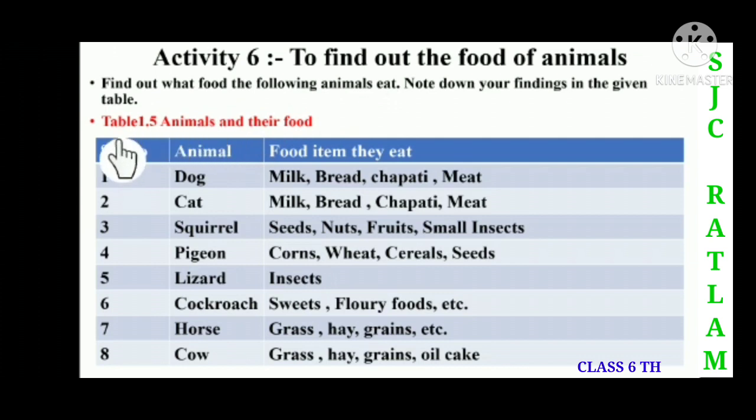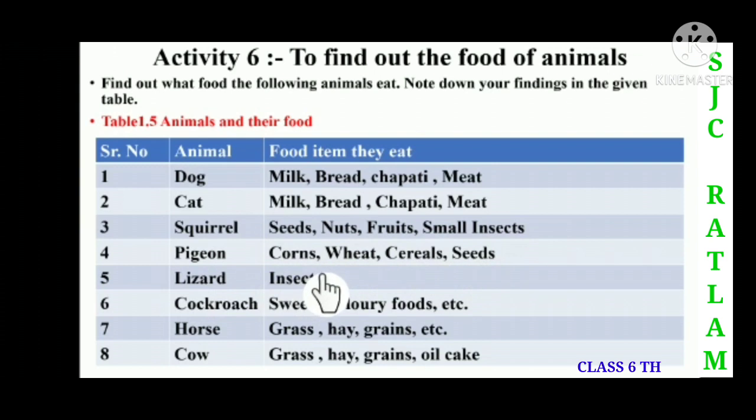Children, here there is a table: 1.5 Animals and their foods. Here you can see the animals and the food items they eat. Dog will drink milk, eat bread, chapati and meat. Similarly, cat will drink milk, eat bread, chapati and meat. Squirrel, you can see children, will eat seeds, nuts, fruits and small insects. Pigeon will eat corn, wheat, cereals and seeds.